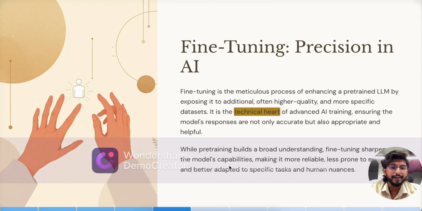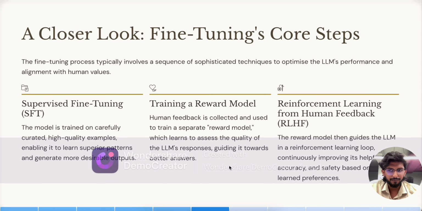Fine-tuning is the technical heart of advanced AI. There are three core steps for fine-tuning: supervised fine-tuning, training a reward model, and reinforcement learning from human feedback.